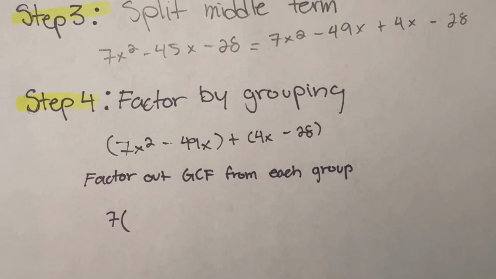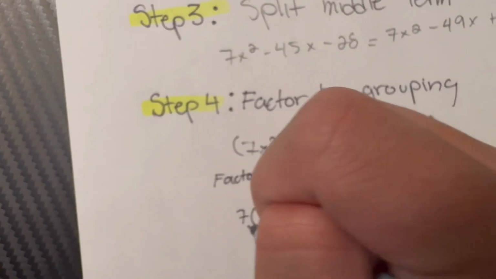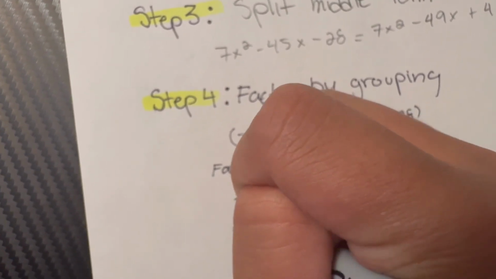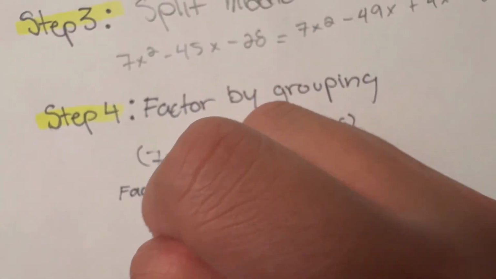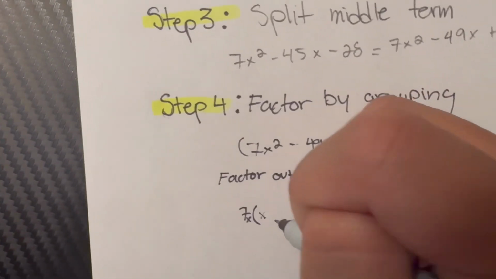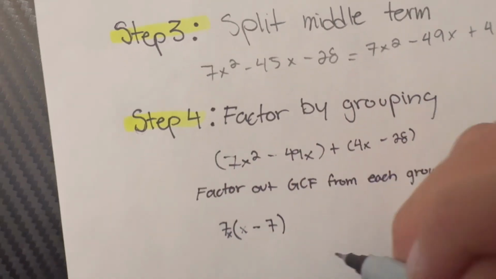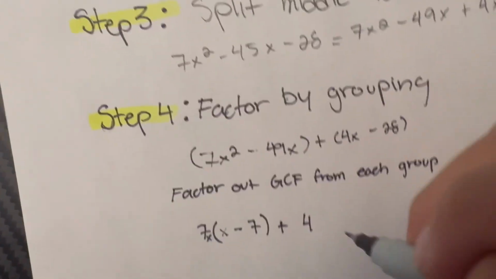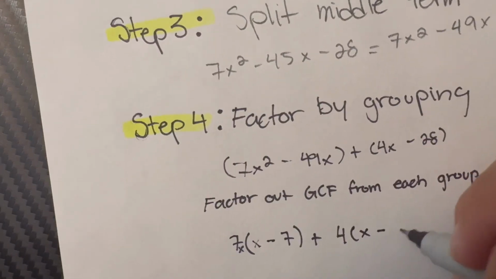See here, it says factor out GCF, which is the greatest common factor from each group. So I'll give a 7x times x minus 7 plus 4 times x minus 7.